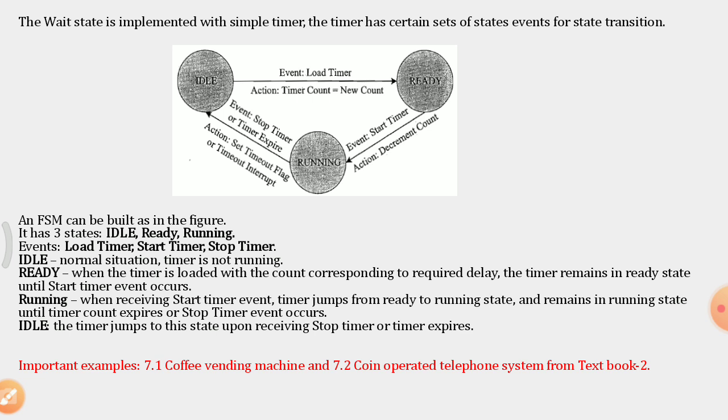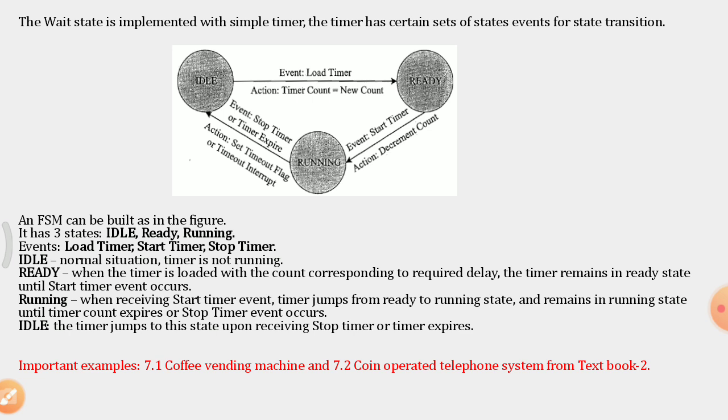In another example, we implement a simple timer. In the previous slide we saw the wait state, which waits for 10 seconds. The wait state is implemented here with a simple timer. The timer has certain sets of states and events for state transitions.